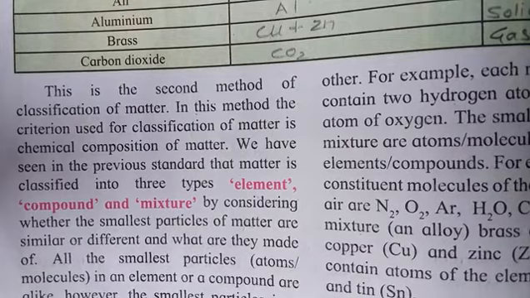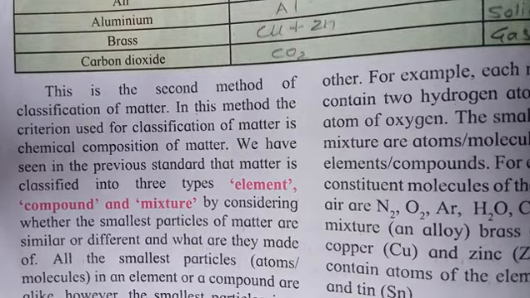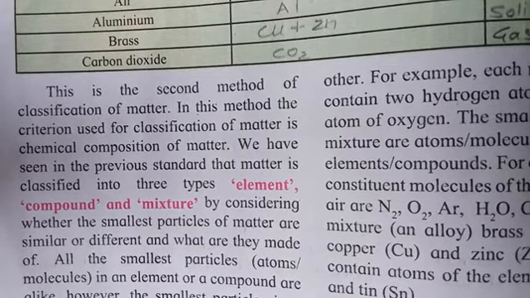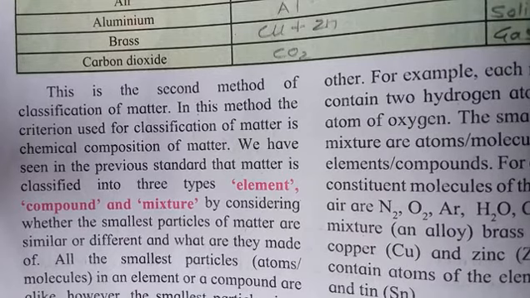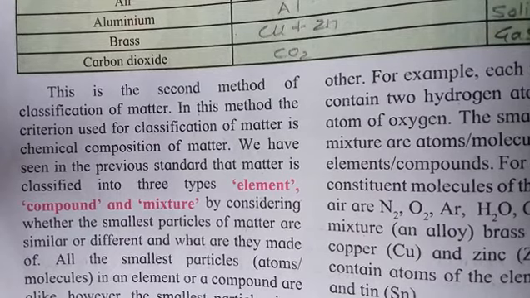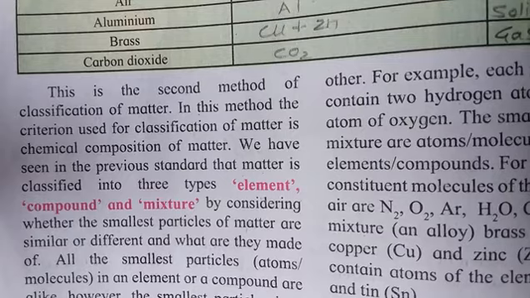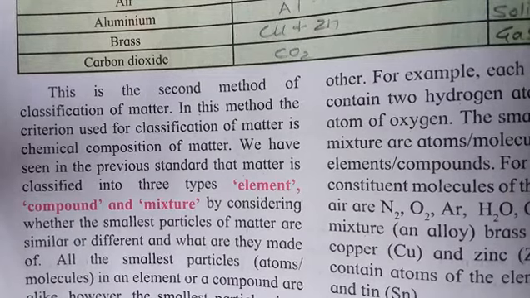The smallest particle of an element contains identical atoms. For example, each molecule of oxygen contains two oxygen atoms, because the oxygen symbol is O. Oxygen molecule, that means it's O2. The smallest particles of a compound are formed by joining two or more types of atoms to each other.